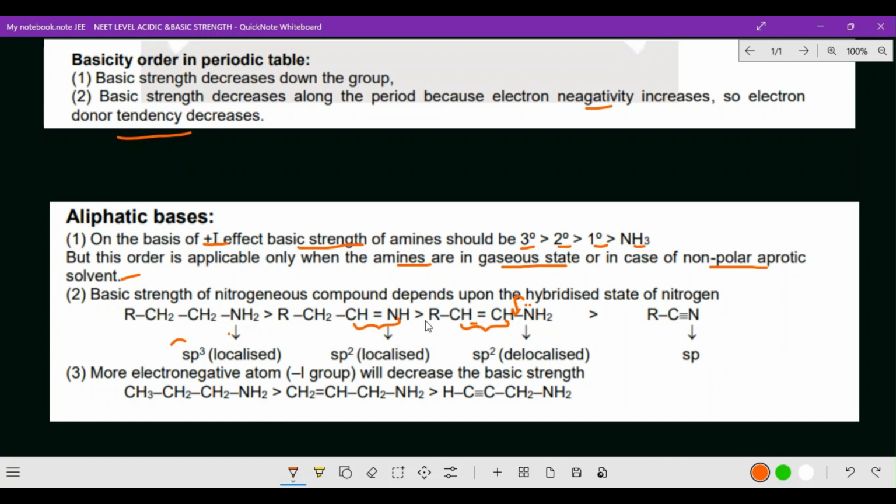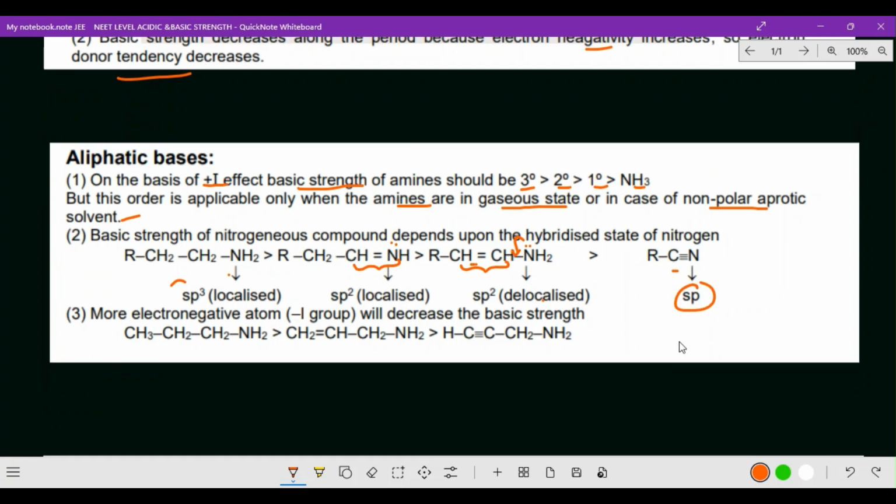Now, sp2 is also coming in two places. Now you check which is localized and which is delocalized. That is the way. Now CH double bond NH, though it has a lone pair of electrons, it cannot move, so this is localized. Whereas here NH2 lone pair of electrons can be movable. So that is the last one, sp2. And finally cyanide, sp. So it is just the opposite of acidic strength. Basic strength is just the opposite of acidic strength. Yes, come on, let's go for the next point.